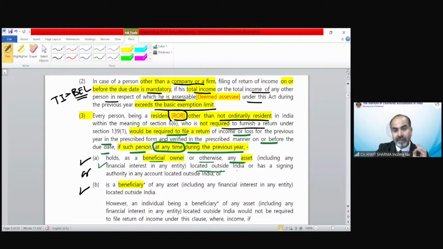Either you are the beneficial owner or have a signing authority in any account located outside India. So if you have any property outside India, or if you have a bank account outside India in which you have the signing authority, then whether your income exceeds the basic exemption limit or not, you need to file your return of income. Or if you are a beneficiary of any asset located outside India, you have to file your income tax return in India.